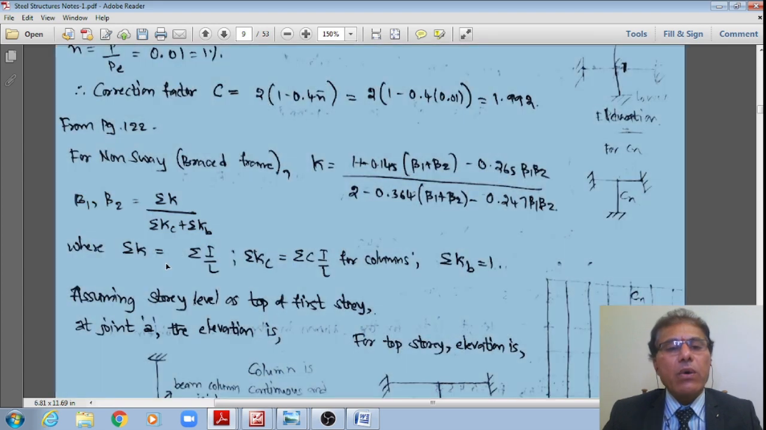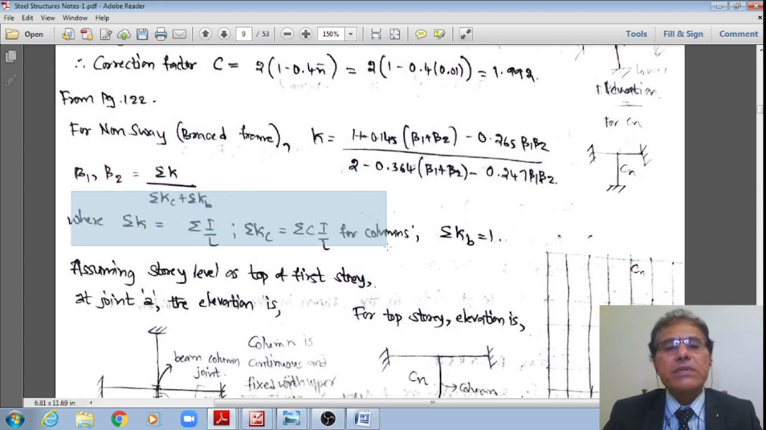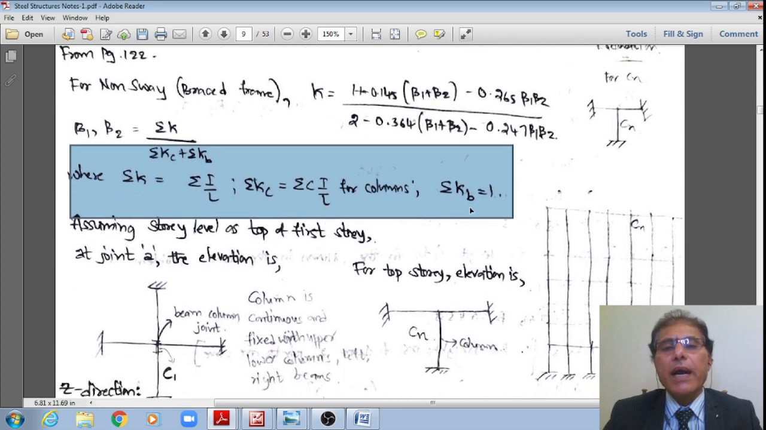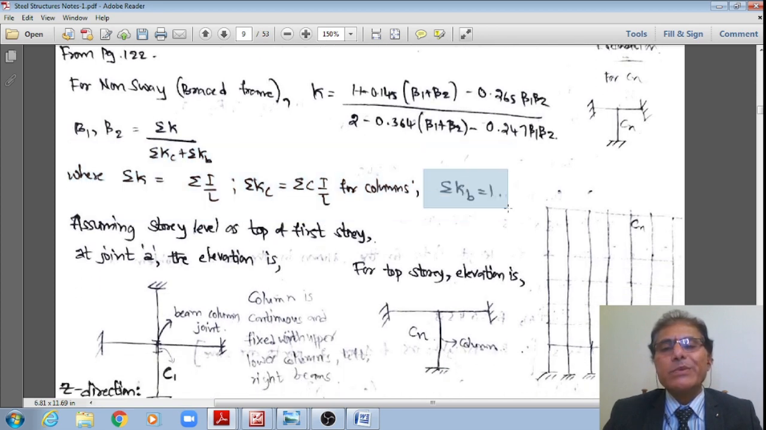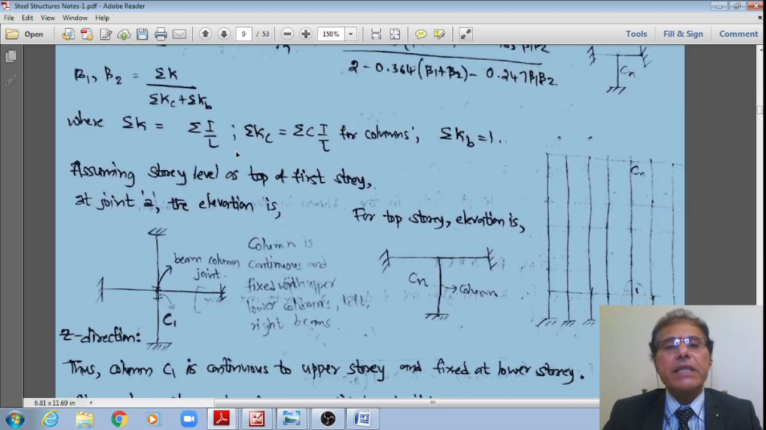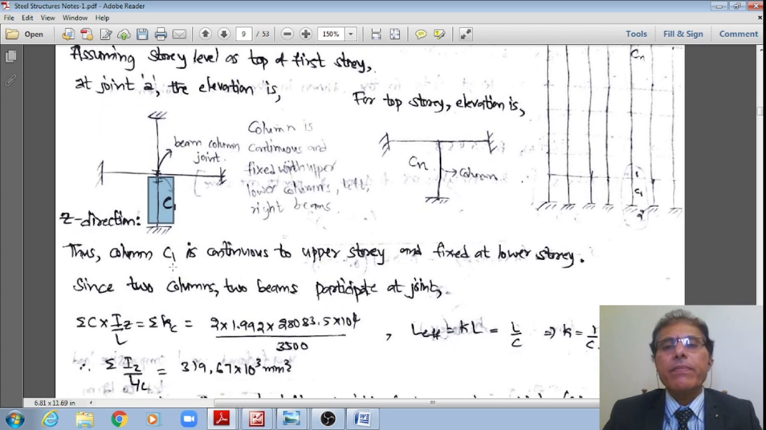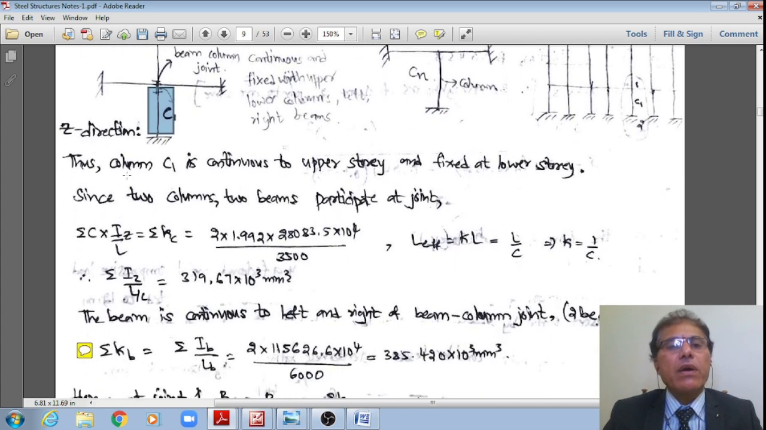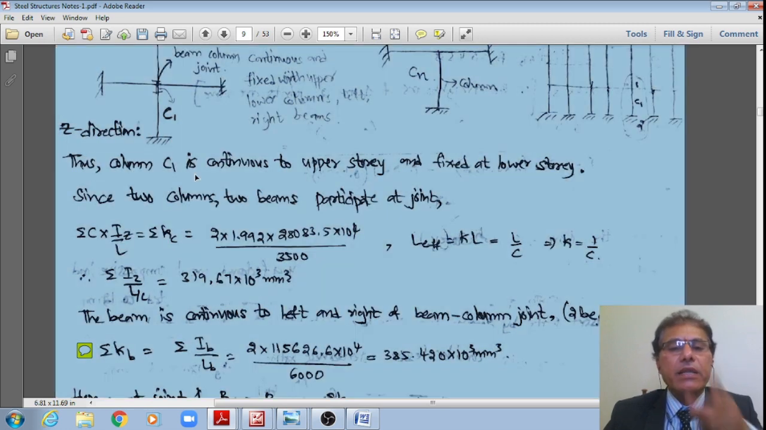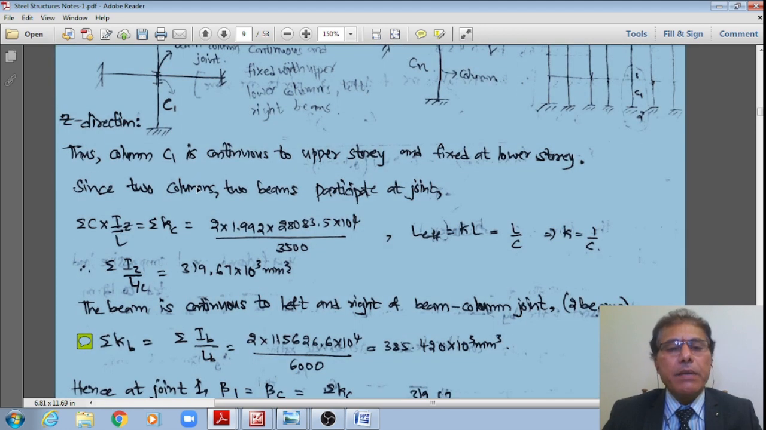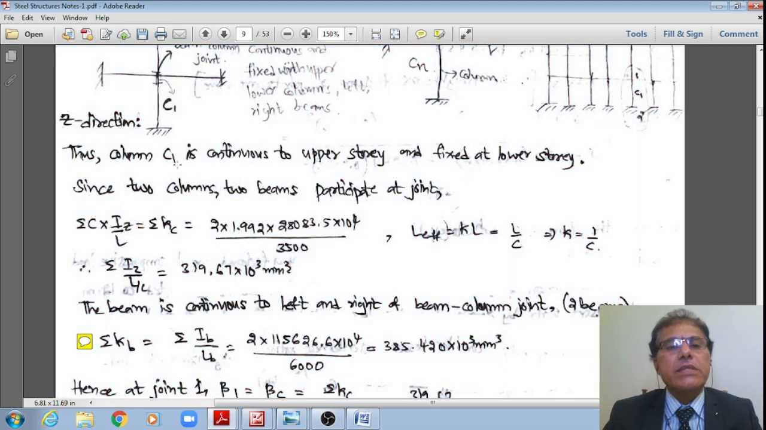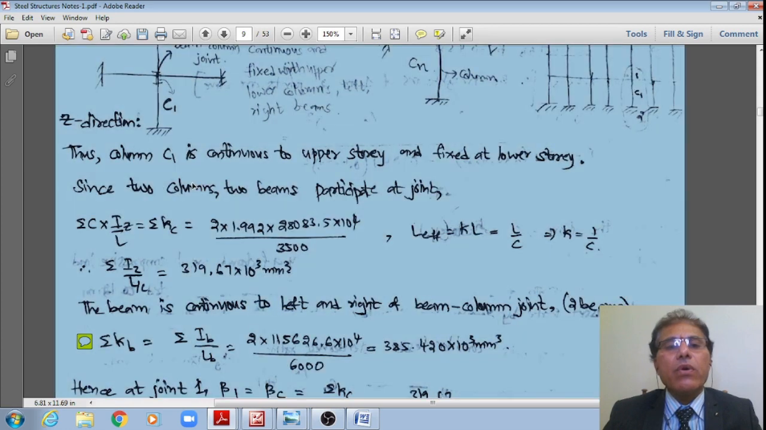Now let us see this for this ground story column. Now I'm calculating that. Therefore, in the major direction, Z direction, or in the vertical direction in plan, right? Actually, it is in plan in the vertical direction, right? Hence, for that, now I do have